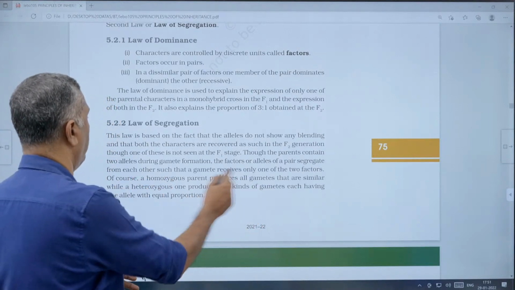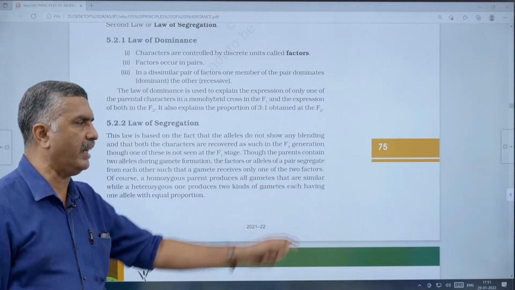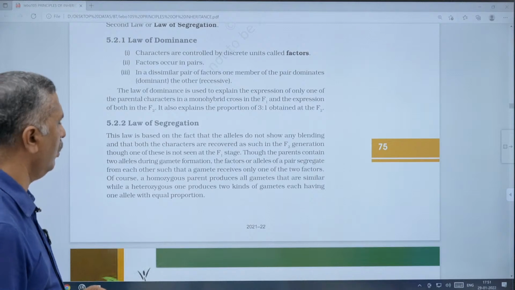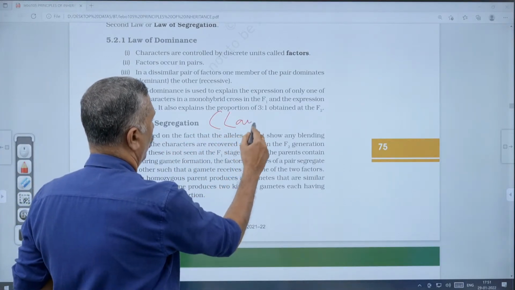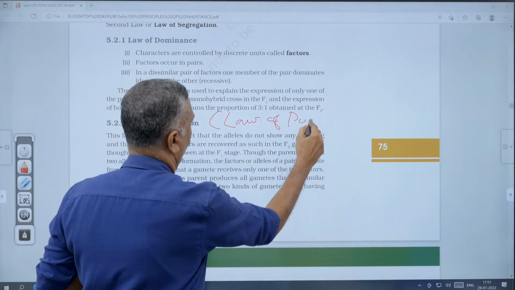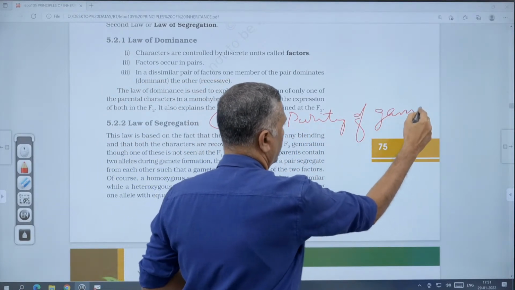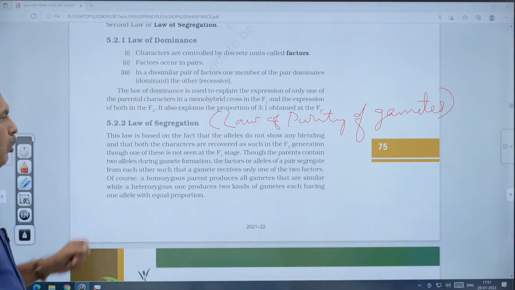Segregate means separate from each other such that the gamete receives only one of the two factors. That is called the law of segregation, or it is sometimes called the law of purity of gametes. It is the universally accepted law of Mendel.